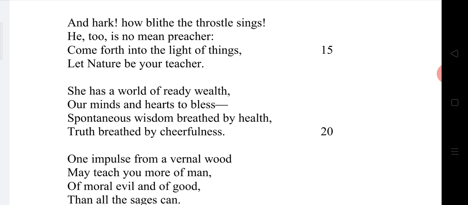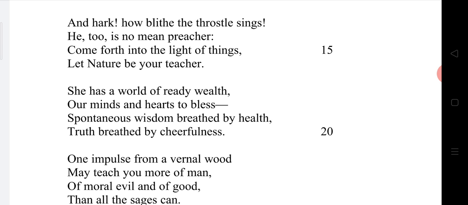Under the light of things. He's asking his friend to come under the real knowledge. What is the real knowledge? According to William Wordsworth, one can get the real knowledge if one is ready to spend his life in nature. So come forward, my dear friend, come along with me to get the real knowledge.